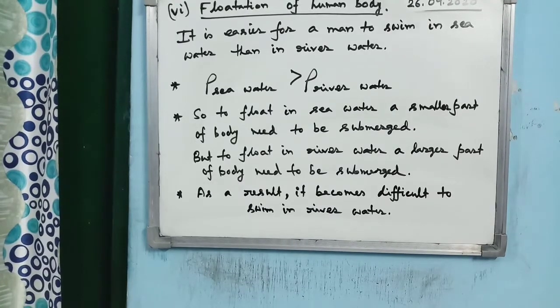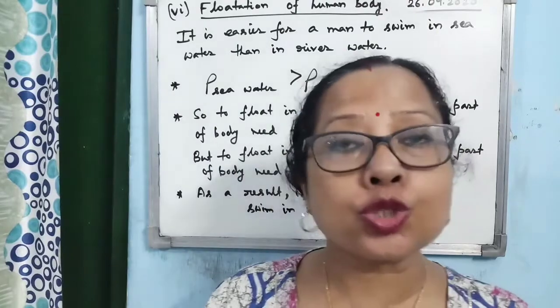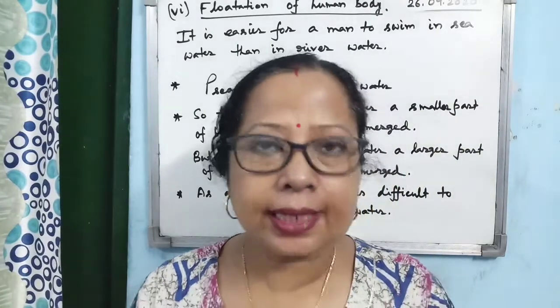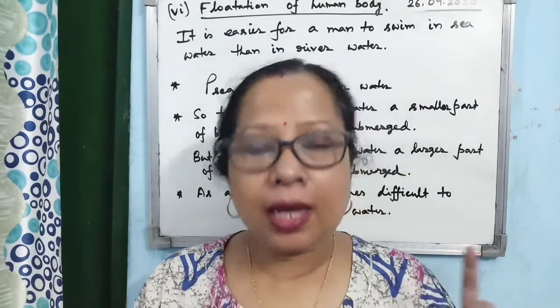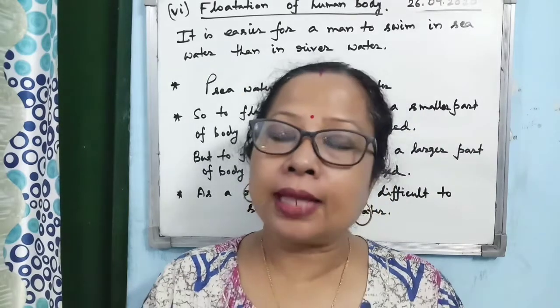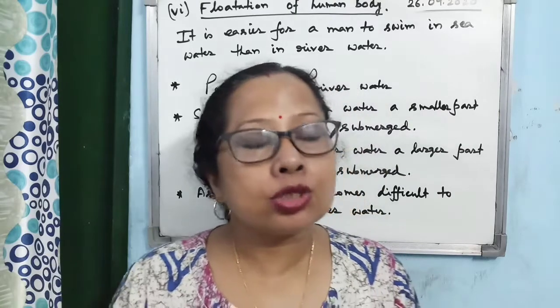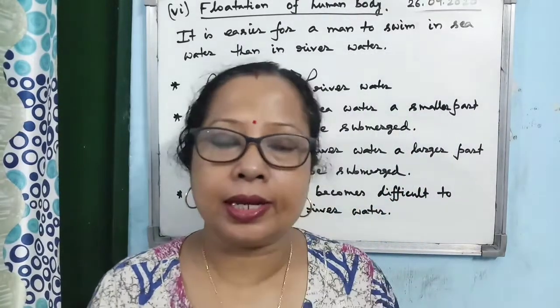Now the last topic, the flotation of the human body. Now you know that humans can swim in water. Swimming means you have to float, isn't it? If you consider the different parts of the human body, the blood, the bones, the muscles, the head, all have different densities. So depending on the densities of the different parts, the density of the human body changes.